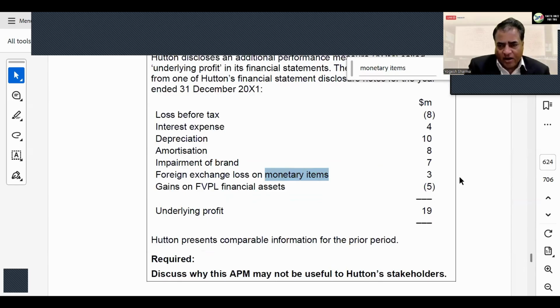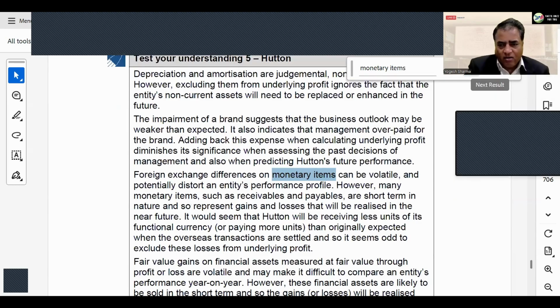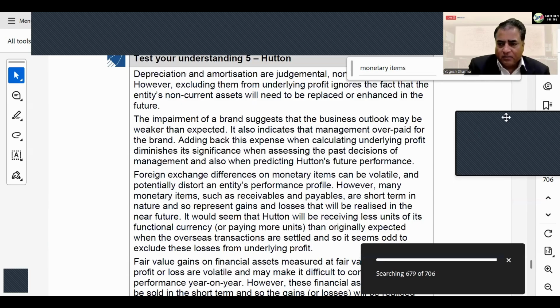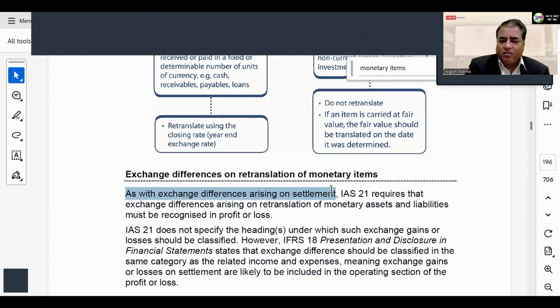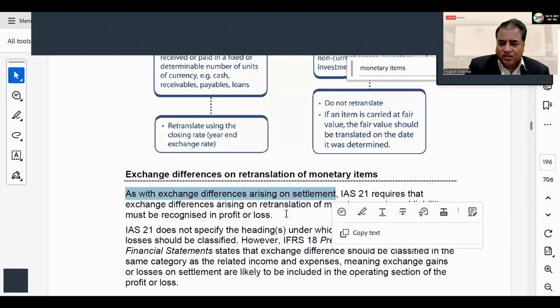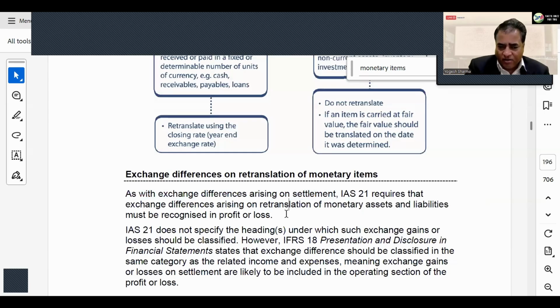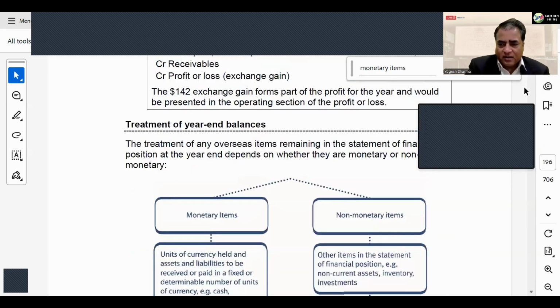So see here, foreign exchange on monetary items. Foreign exchange gain can arise only on monetary items, right? And C is written here. You can even look here also, it is also good. IAS-21 says that, along with exchange difference arising on settlement, IAS-21 requires the exchange difference arising on restatement or retranslation to be recognized in the P&L account, right? So any difference we have on a monetary item, we will be putting that to the P&L account of the concerned year, right? And this is the difference.